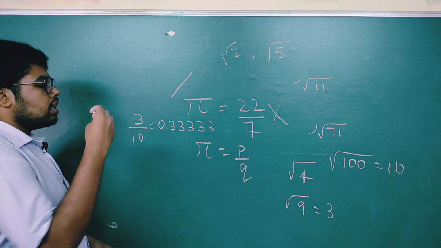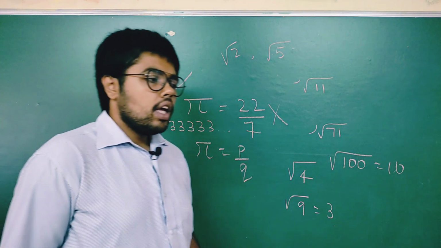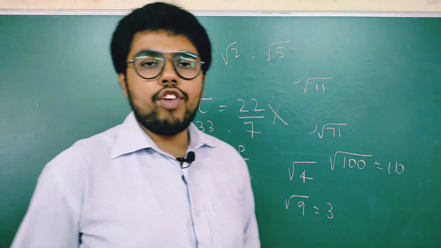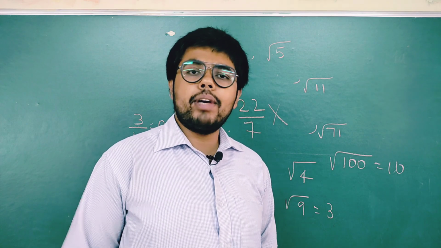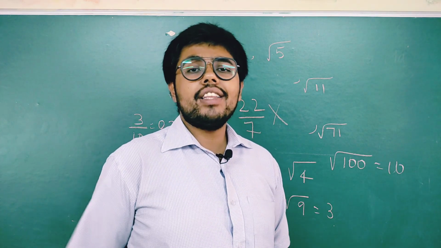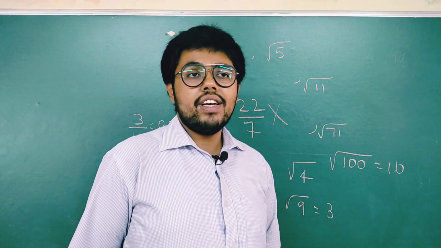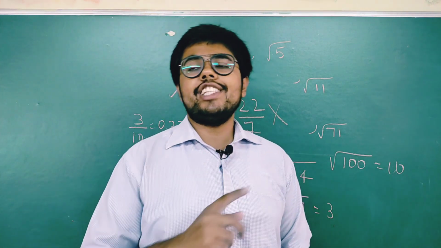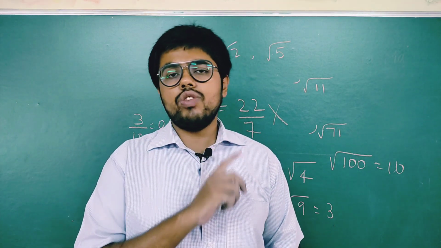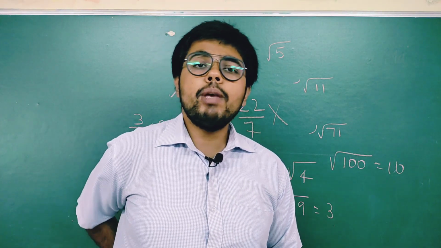There are so many numbers where, when you express them in decimal form, the number goes on repeating. These numbers are also rational numbers. Then what is the correct definition of an irrational number? There are three conditions. Any number which you can't express in the form of p by q, that is the first condition.